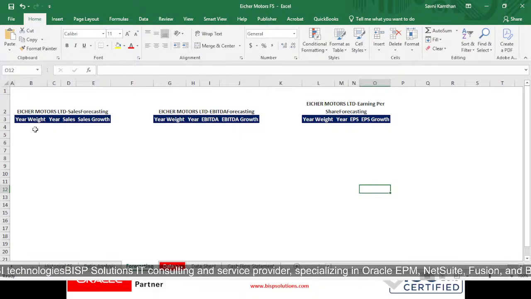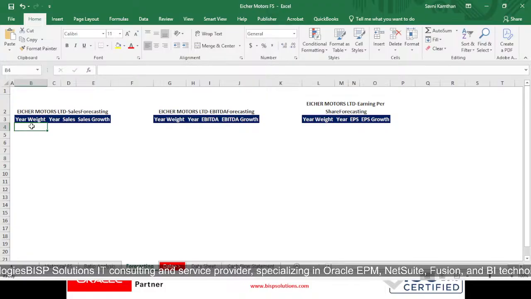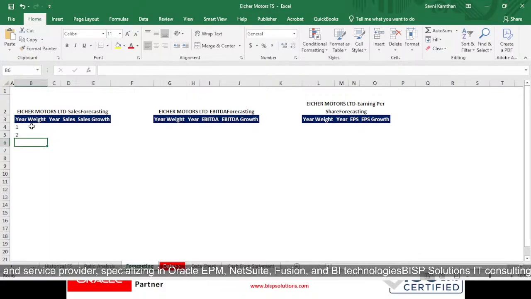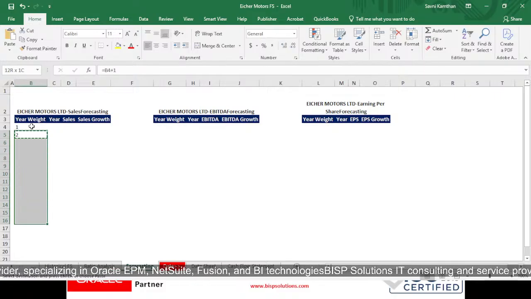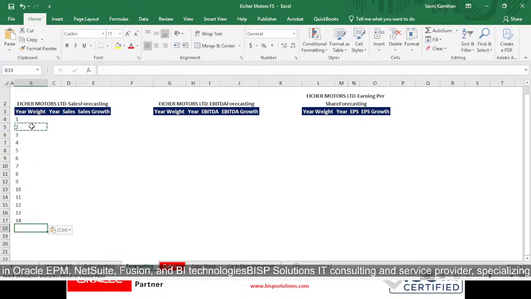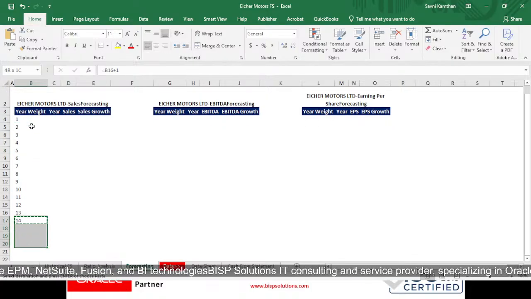I will give my year weight as 1, and now I don't want to do any extra thing, so I am just copying and pasting it till 17. So 14 is there, we want till 17, right?